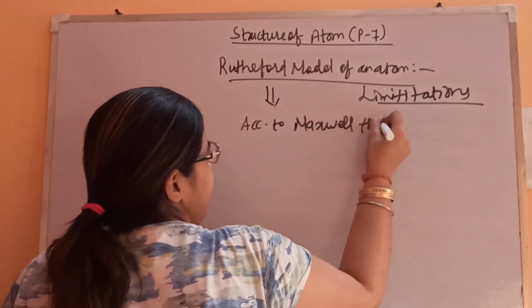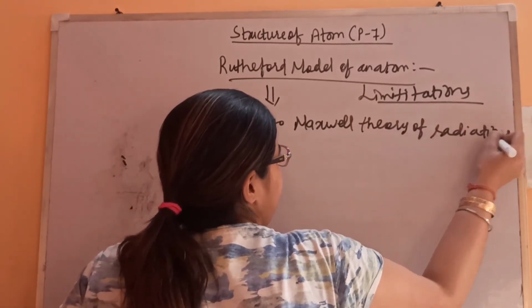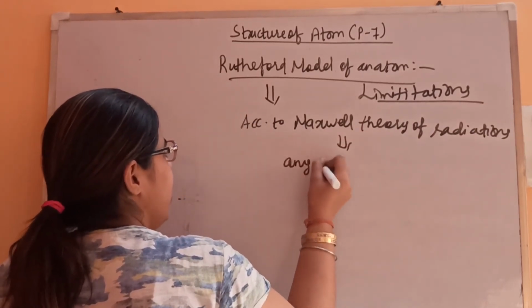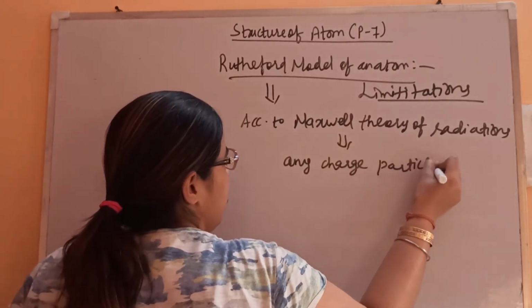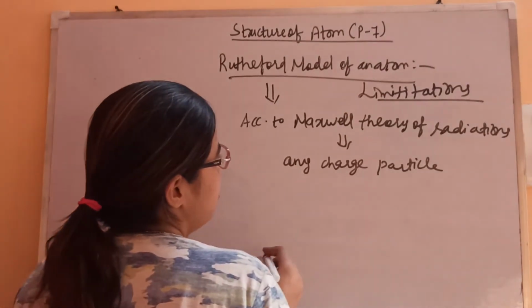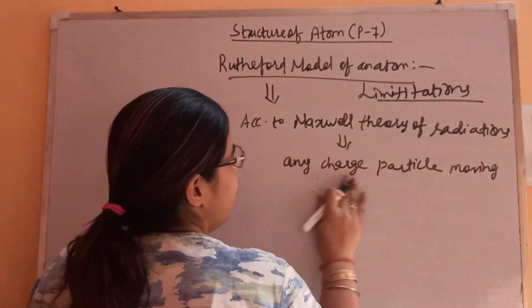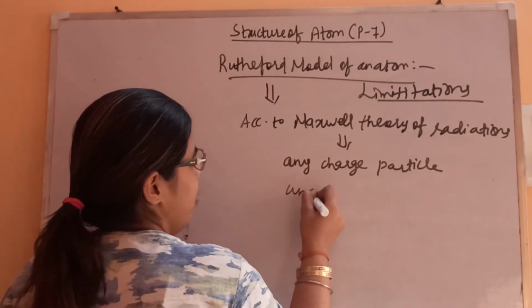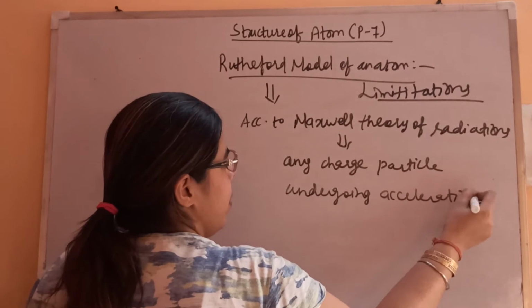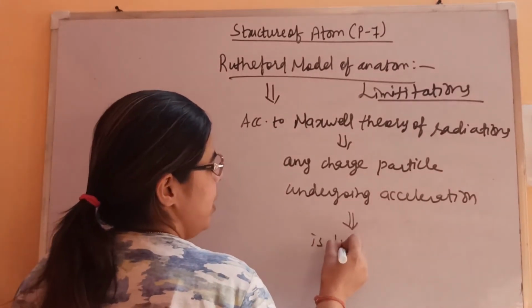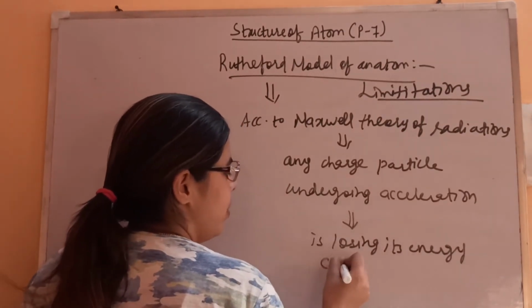According to Maxwell's theory, any charged particle moving continuously, or undergoing acceleration, is losing its energy continuously.